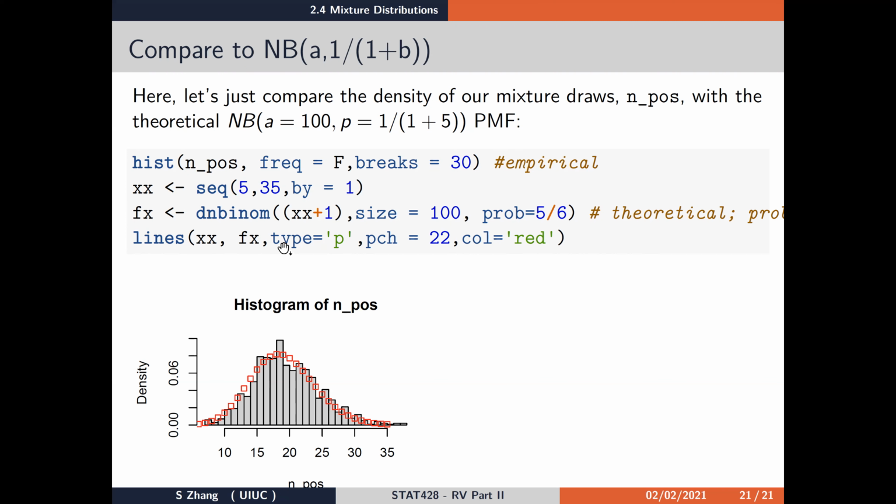We overlay this on the empirical density of our mixture draws, and we find that they agree quite well, meaning that it does seem like the mixture draws we obtained in this way indeed follow the corresponding negative binomial distribution.